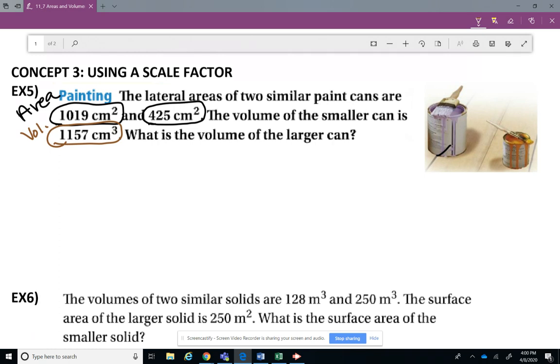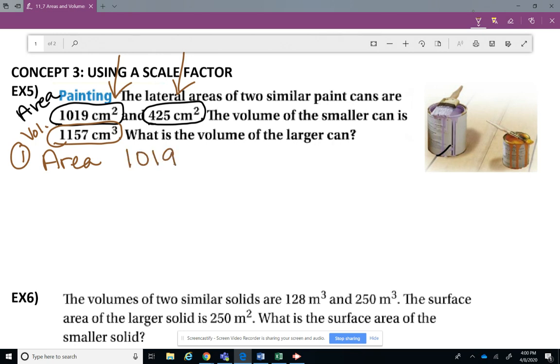All right, well, we can't even go straight into a squared over b squared equals a cubed over b cubed, because that isn't going to work. Those aren't equal. We have to go find the scale factor. So we're going to start off with the one where we know two pieces of information. Our first step is, for the lateral area, it doesn't really matter which one you do first, but since the bigger one's first, that's the one I'm going to do first.